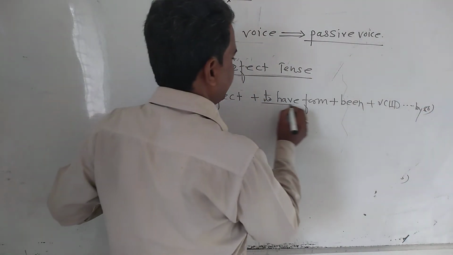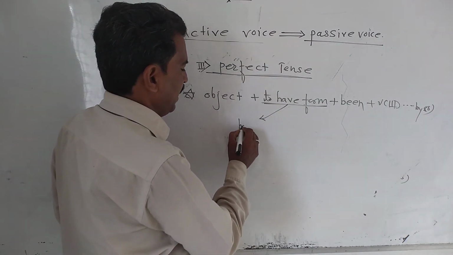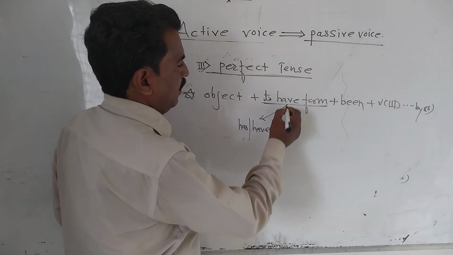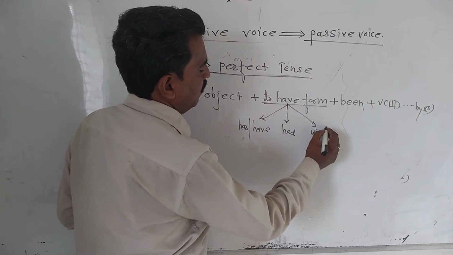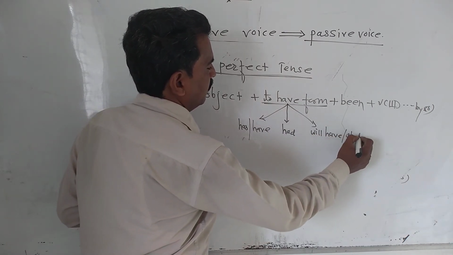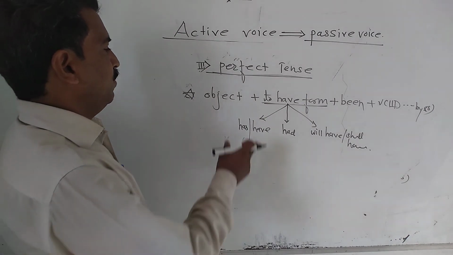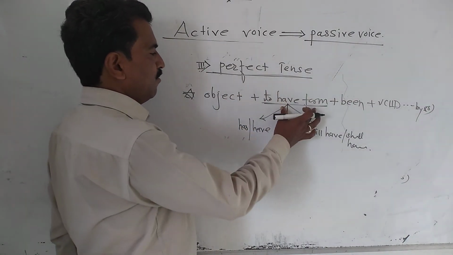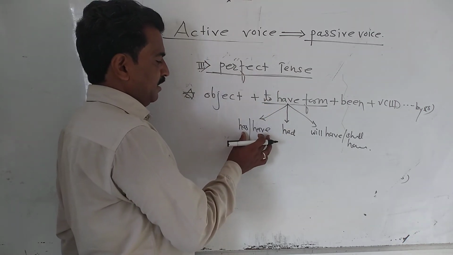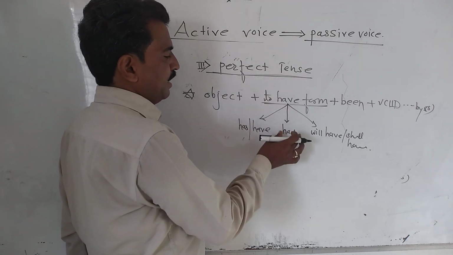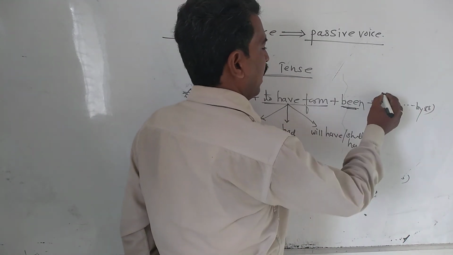Now see, the to have form changes according to the kind of tense. Present tense, we use has or have. Past, we use had. And future, we use will have or shall have. So in perfect tense, the to have form changes as per the perfect tense, and after that, been and the third form.